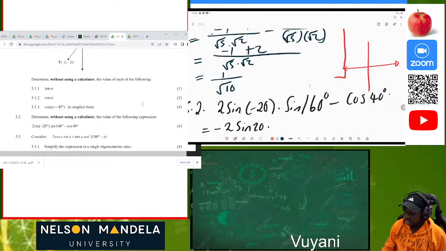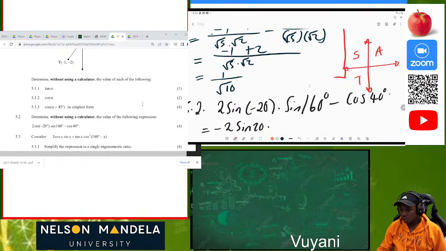In the first quadrant, all the trig ratios are positive. In the second quadrant, only sine is positive. In the third quadrant, only tan is positive. In the fourth quadrant, only cos is positive. You must also know the values: in the first quadrant it is 90 degrees minus, in the second quadrant 90 degrees plus, then 180 degrees minus, then 180 degrees plus, then 360 degrees minus and 360 degrees plus. I left 270 out intentionally.